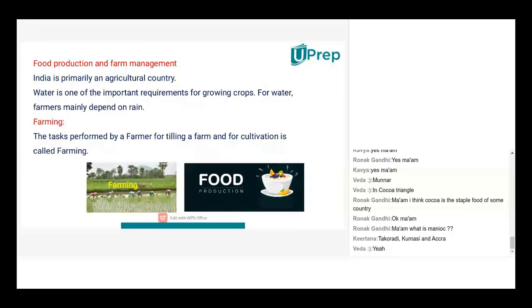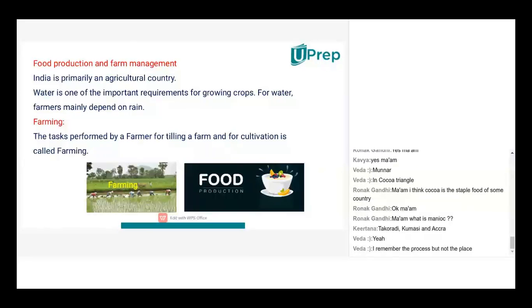Okay, now we come to food production and farm management. Now that we have identified what are the herbs, what are cereals, we are actually behaving like farmers. We are trying to identify our crops. Now we know which season what to grow. Now we've done the harvesting also. But now we have to manage the production, right? What should we do so that the productivity is good, so that the quality is good,